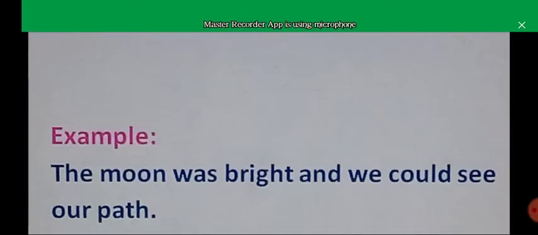the first example we have: the moon was bright and we could see our path. Now, the moon was bright, this is the first clause, independent clause, and we could see our path, this is the second independent clause. And these two independent clauses have been joined with and. It means that this is a compound sentence having two main clauses or independent clauses.